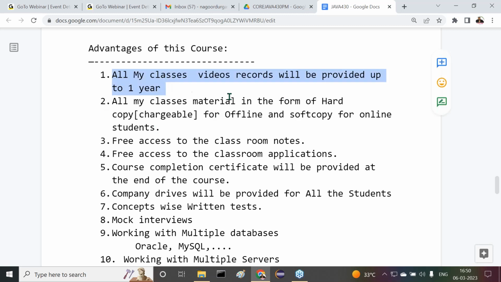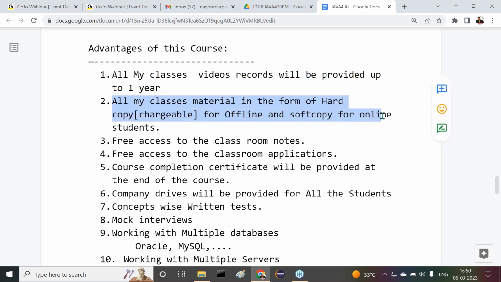See, the first commitment I'm telling you: every class is being recorded. All the recorded sessions will be provided for up to 1 year, with Google Drive access. All my class materials will be provided as hard copy for offline students and soft copy for online students. Of course, offline students will also get the soft copy, from the same place where video access is provided. Soft copy is also provided, not only hard copy.